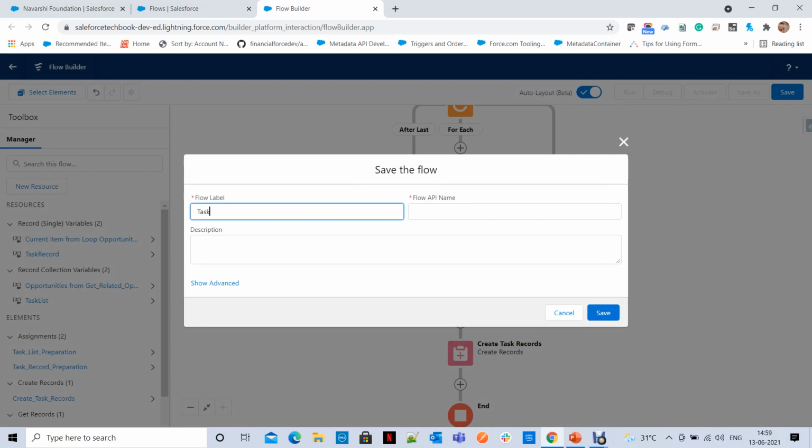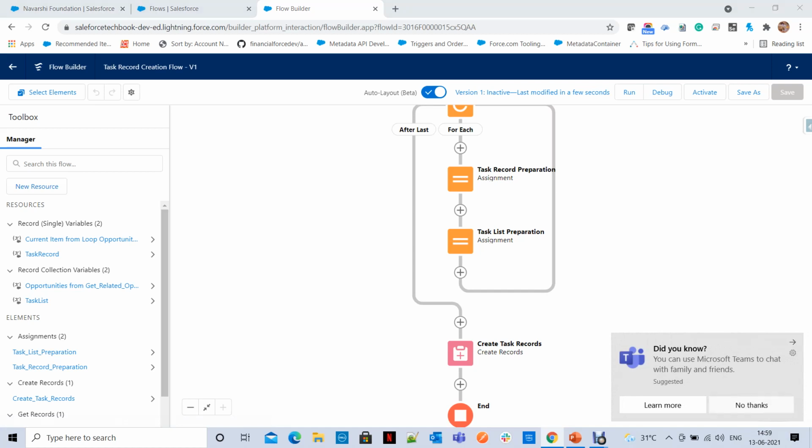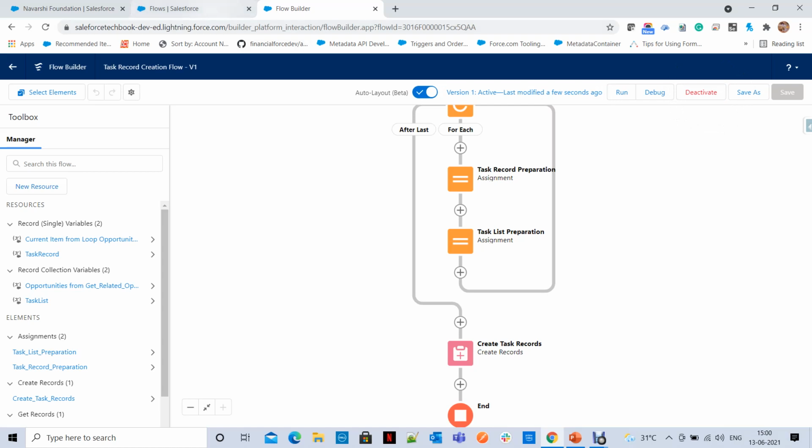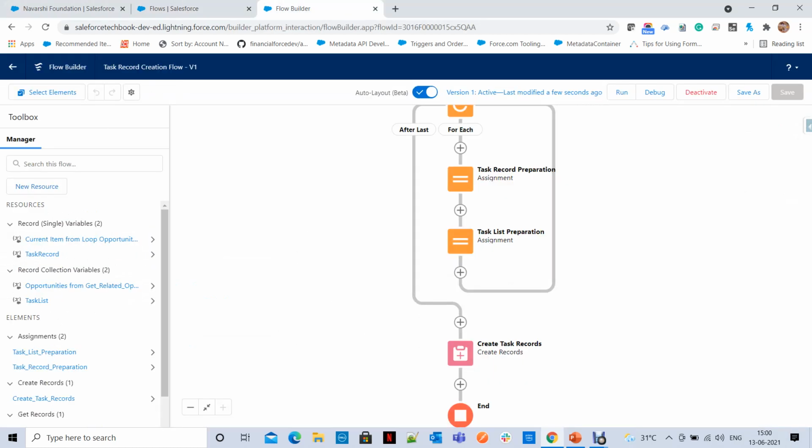Task record creation flow. So now you know how to use flows, how to use create records, how to get records, and how to use assignment also. Now let's see whether it works or not. Let's activate it. And you know how to create a record variable, a single variable, and a collection variable. Now we have activated it successfully.